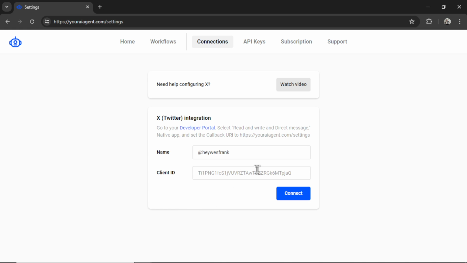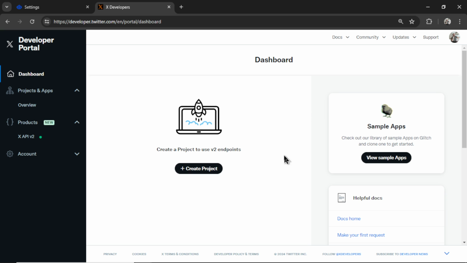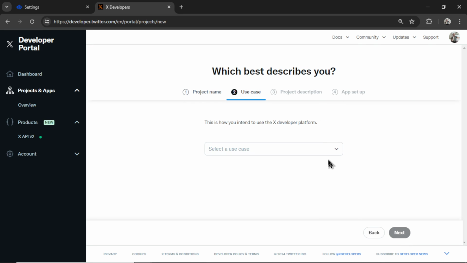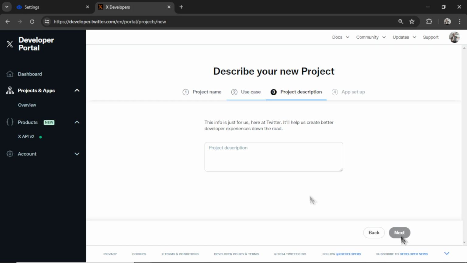Now we need a client ID. So for that, I'm going to click on the developer portal. Then you're going to click create project. Let's name the project. I'm going to call it WestGPT. Click next. Now select the use case. I'm going to write making a bot. Click next. Now a project description. You can write whatever. I'm going to write tweet reply.